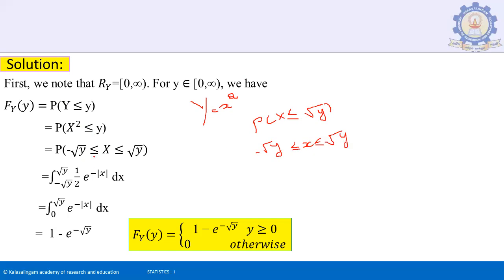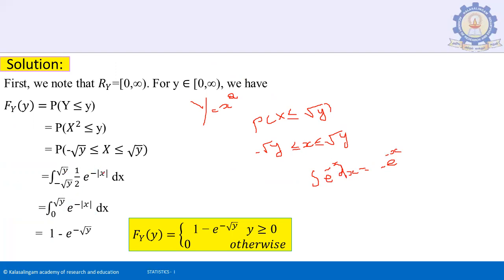We know what the function is; we have the limit values. The given function is 1/2 e to the minus modulus of x. So the integration of e to the power of minus x dx will be minus e to the power of minus x. Here we want to change the integral.